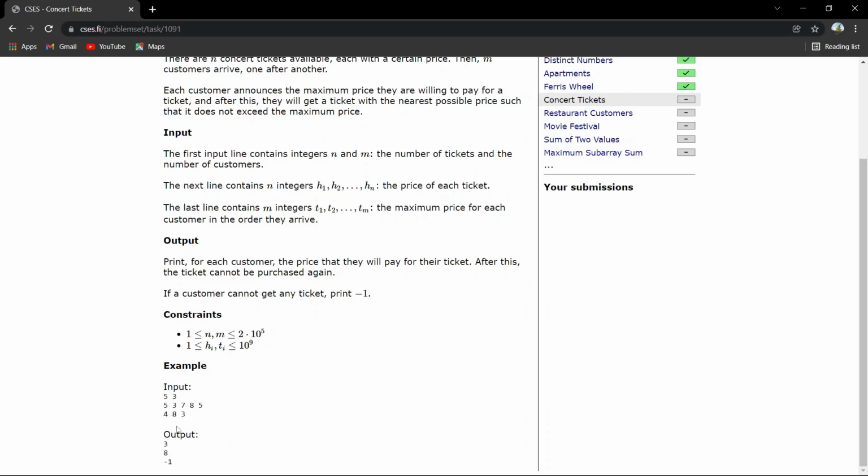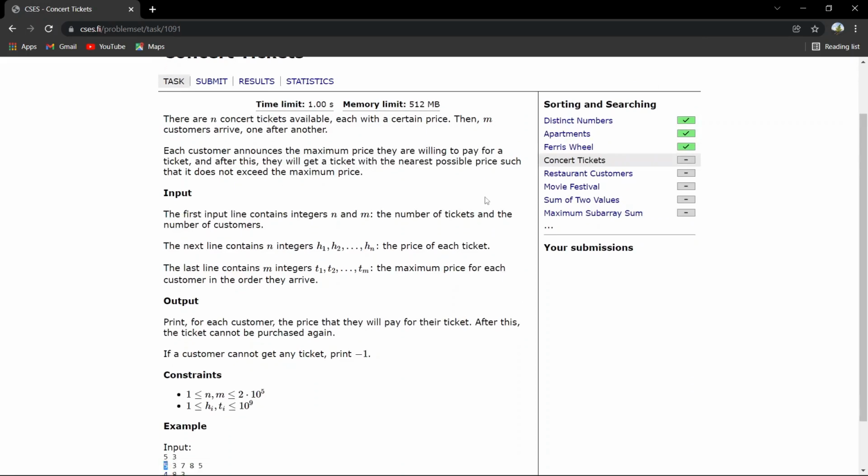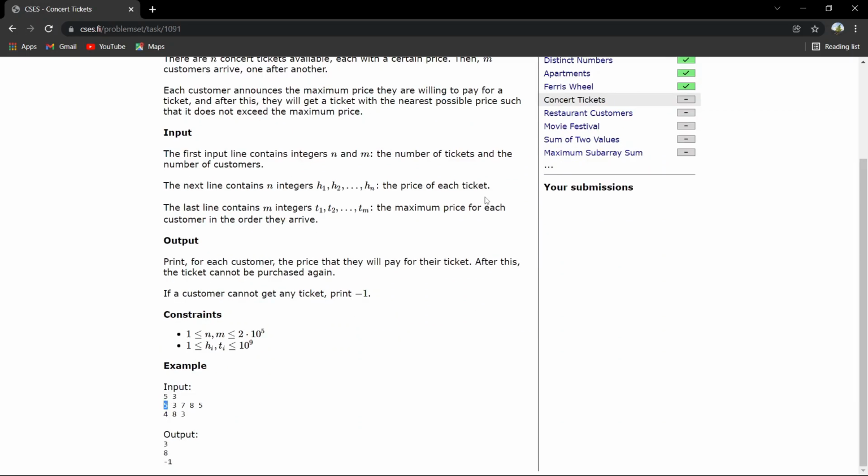So this customer can buy a ticket with maximum price of 4, and here we have a ticket with price 3, so he will buy the ticket with price 3. This customer can buy a maximum ticket price of 8, and we have tickets of price 5, 7, and 8 also. But it's given in the statement that they will get a ticket with the nearest possible price that does not exceed the maximum price.